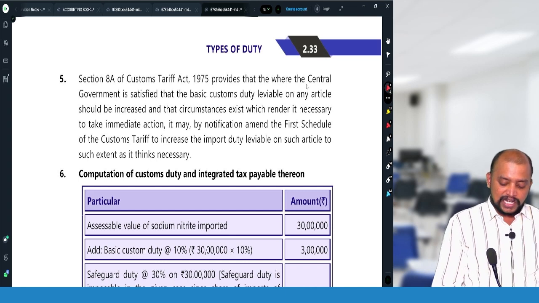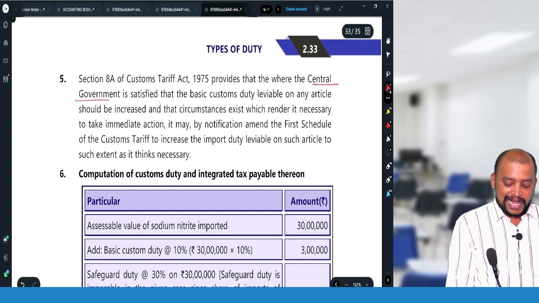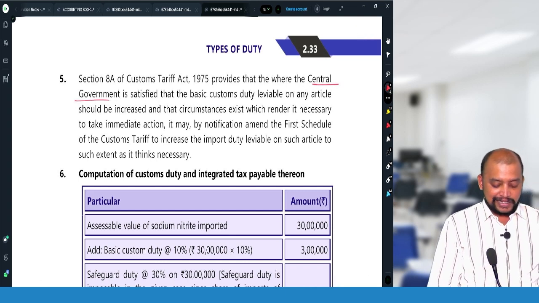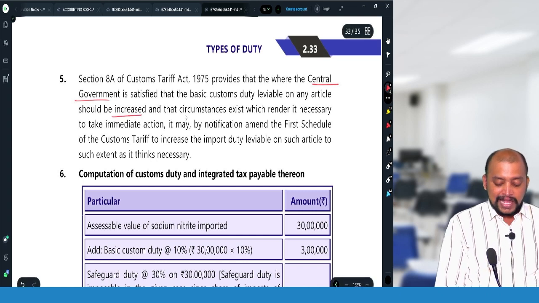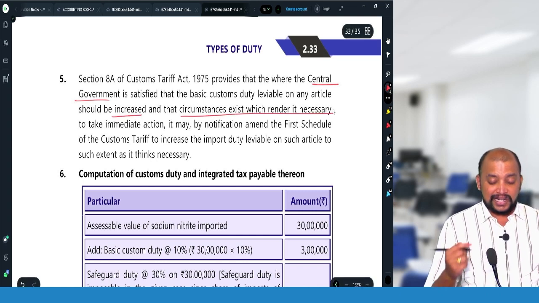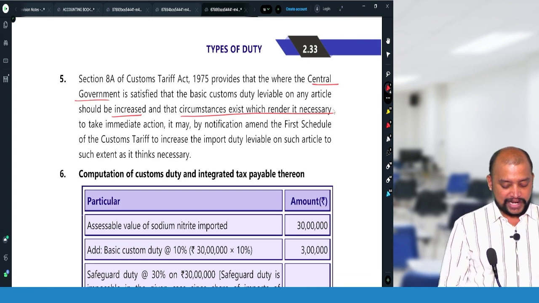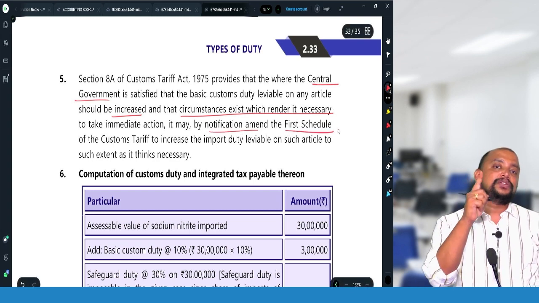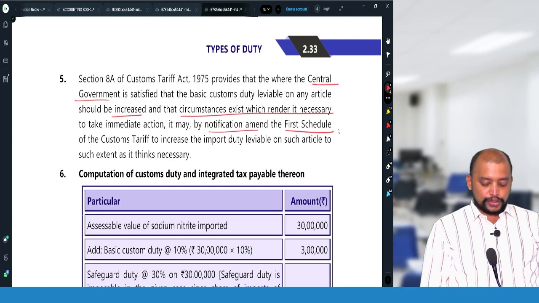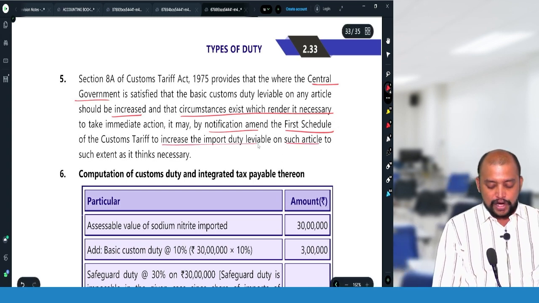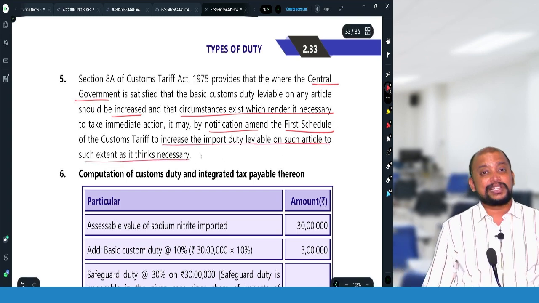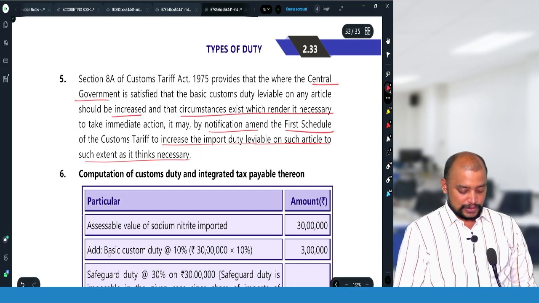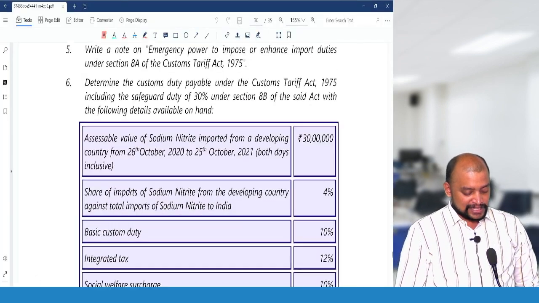So section 8A provides that where the central government is satisfied that the basic customs duty should be increased and circumstances exist which render it necessary to take action, it may by notification amend the first schedule, because the first schedule contains imports, to increase the import duty or to levy the import duty to such extent as it thinks necessary. Okay. Then question number 6.